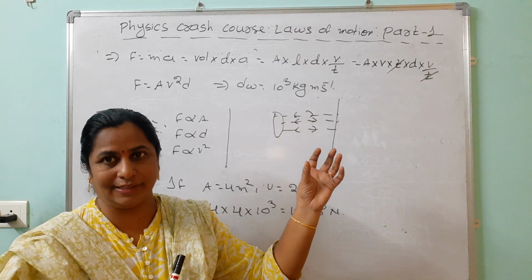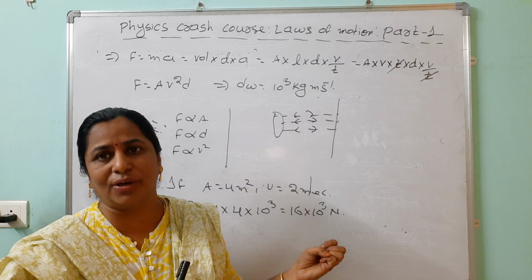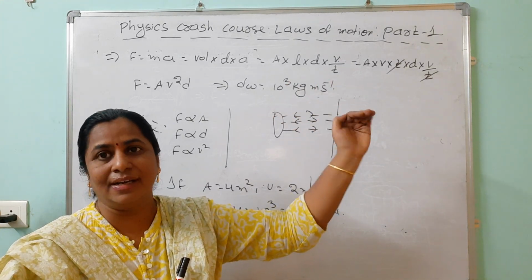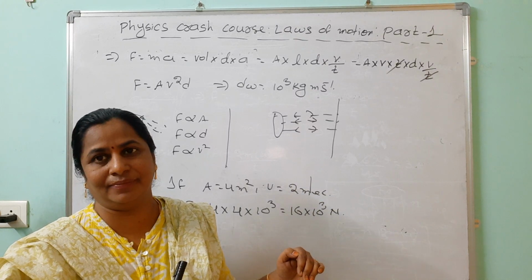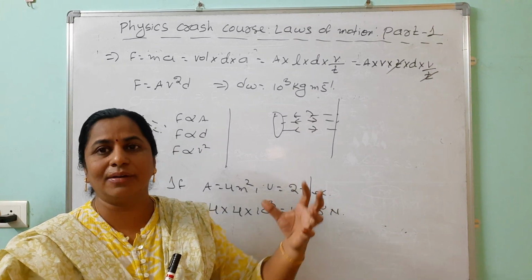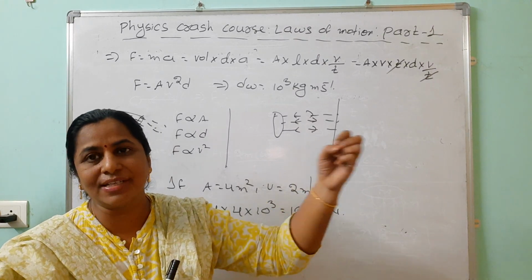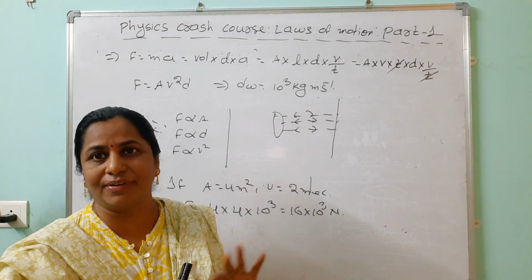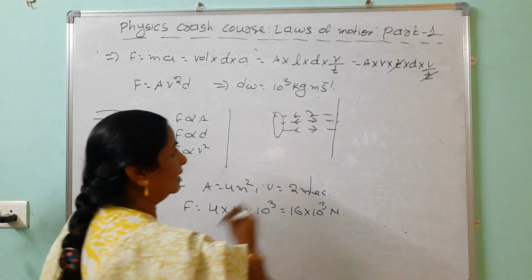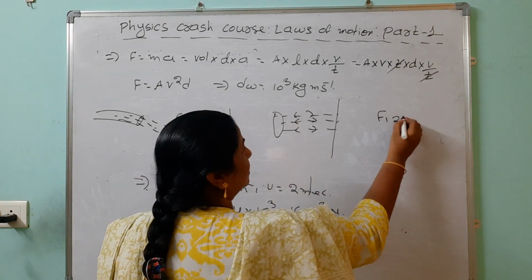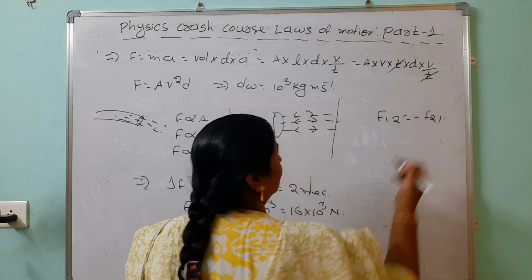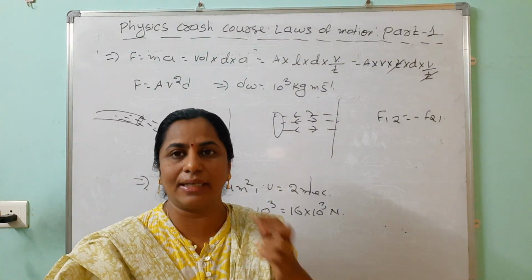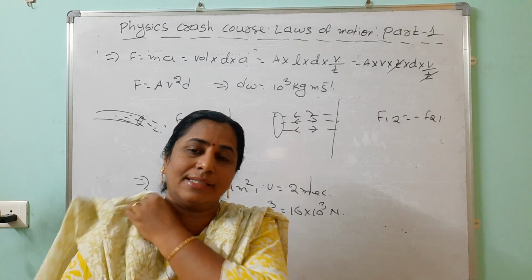Suppose a rocket is there, fuel is coming downwards, rocket is going in the forward direction. So action is on the rocket, reaction is on the fuel. Not only that one, bullet and gun. Action is on the bullet, reaction is on the gun. So action and reaction never act on the same body. You should remember that F12 equals minus F21, action and reaction. But this we can remember: action and reaction never act on the same body.